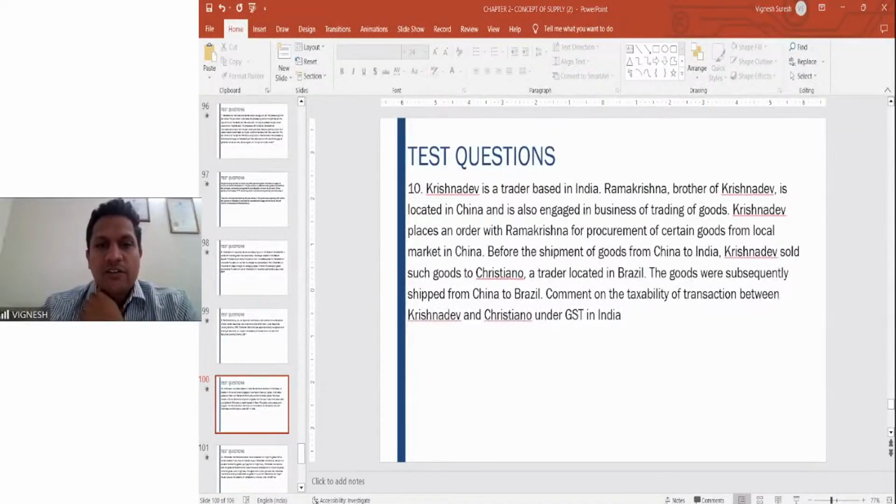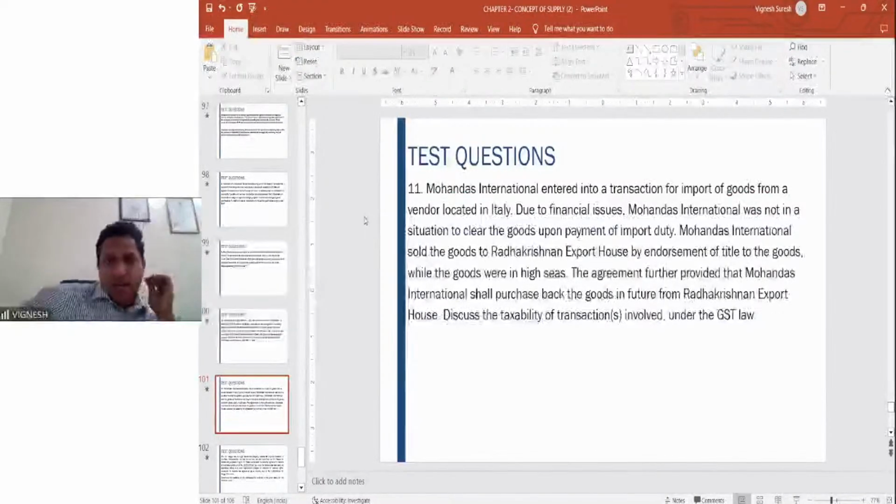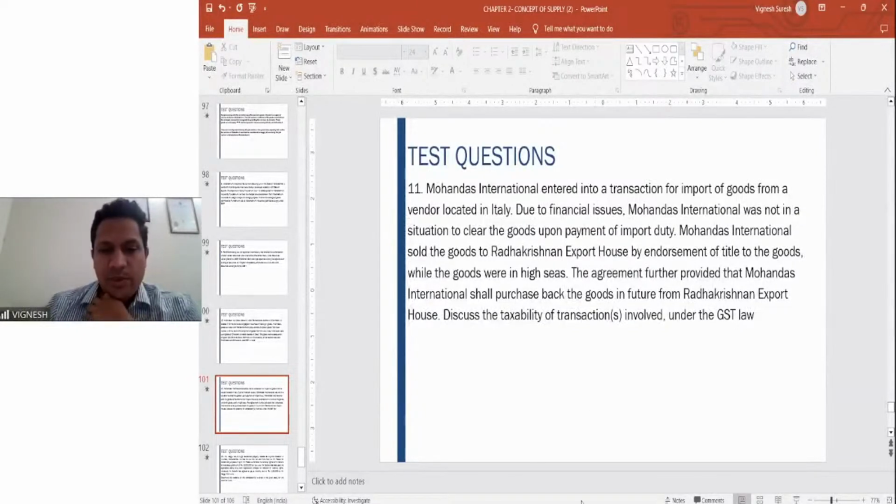This also we have seen. This is in the nature of merchant trading, out and out transactions. Here the goods go from one non-taxable territory to another non-taxable territory without coming into India. So therefore, it will not be chargeable to tax. We have discussed this situation very clearly. This also is a very simple question wherein import of goods is there, endorsement of title has happened. It is not chargeable to tax as per the clarification which is given.